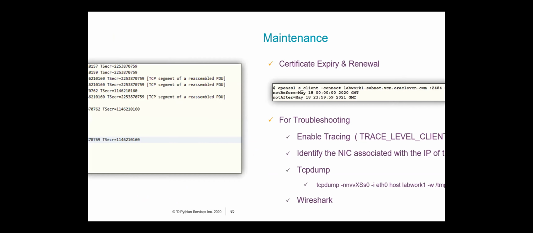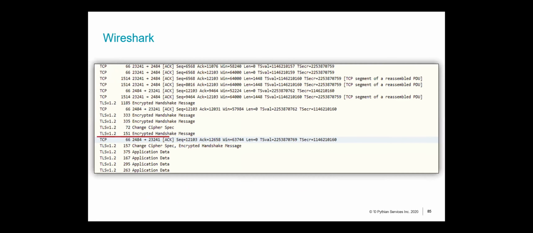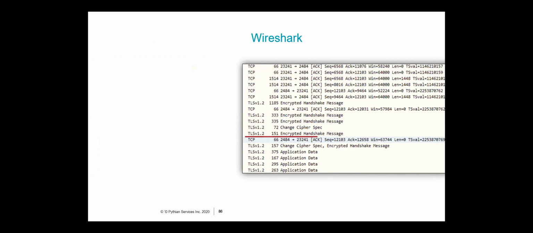Now this is a Wireshark GUI output where you can see that the communication is happening in TLS version 1.2, and you can of course use this to troubleshoot or figure out anything else. So this is just an example of one of the tools that is available to help you troubleshoot.